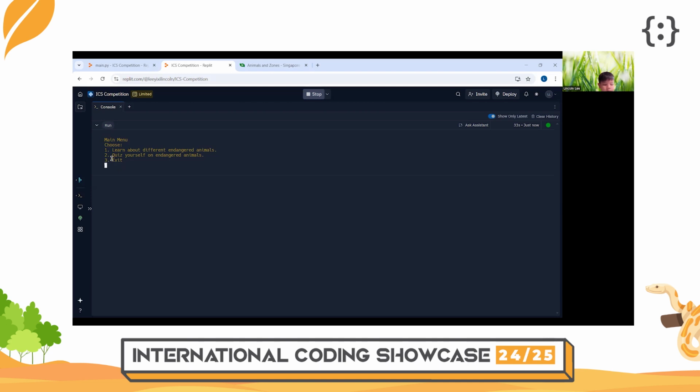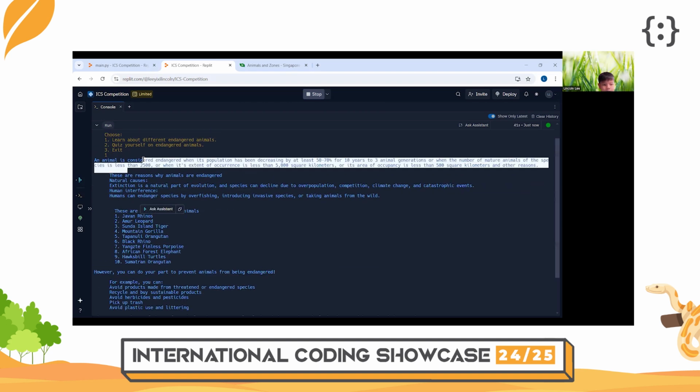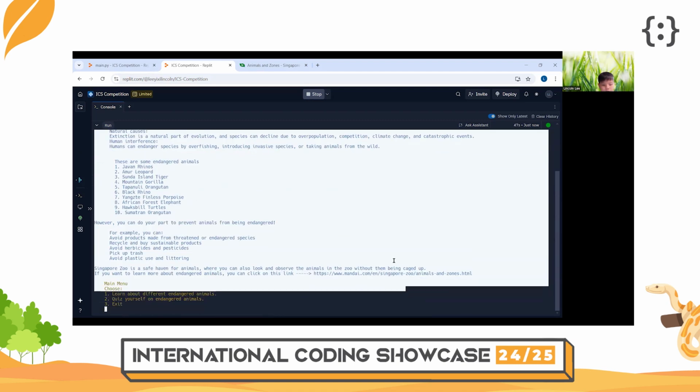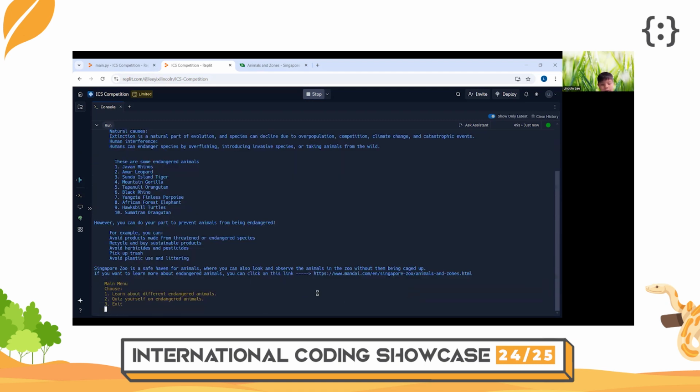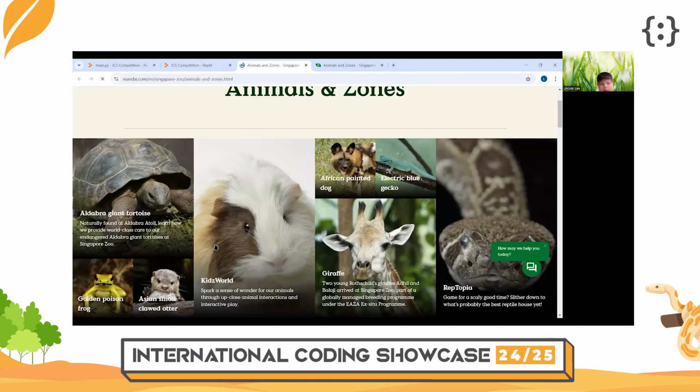If I select one, a few paragraphs will appear, having a 1 second pause in between each paragraph so that it doesn't look like just a huge chunk of information. If the user wishes to, he or she can go to the Singapore Zoo's website and learn more about different animals.